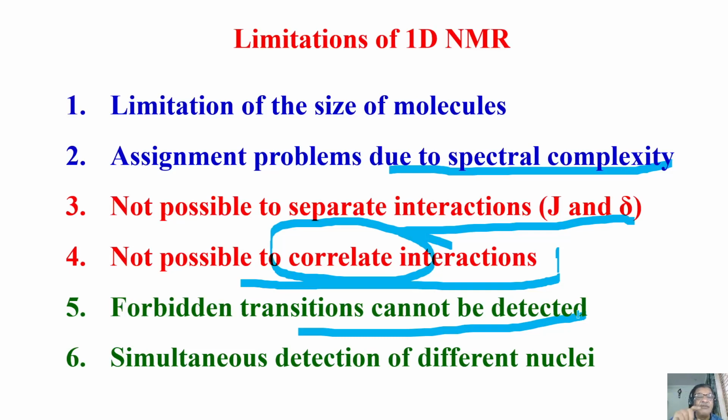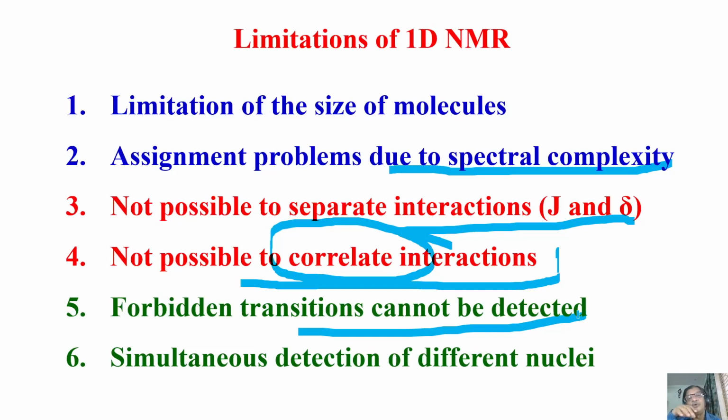That means only one spin can flip at a time. Of course, there is a combination of spins, three can flip at a time. That is a combination transition, but still the selection rule is that one quantum of energy is changed. When a spin flips from alpha to beta or beta to alpha, the detected energy is only one quantum. That is called single quantum NMR. Conventional spectra, what you are seeing in an NMR spectrum, the conventional one-dimensional NMR spectrum, is single quantum.